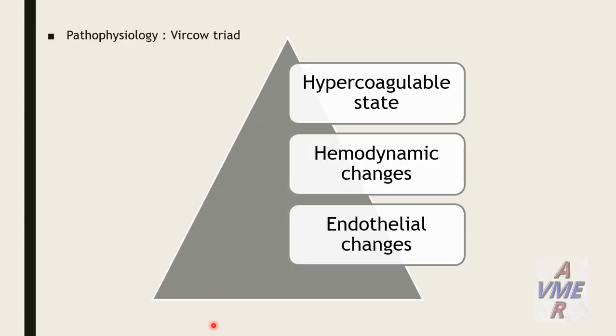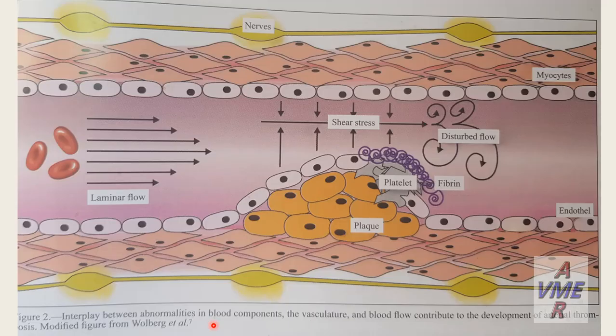Pathophysiology according to Virchow's triad: hypercoagulable state, hemodynamic changes, and endothelial changes. In this picture we have laminar flow and shear stress, disturbed flow, and atherosclerotic plaque and its rupture, with adhesion, aggregation, fibrin mesh, and so on, a cascade to form thrombus.